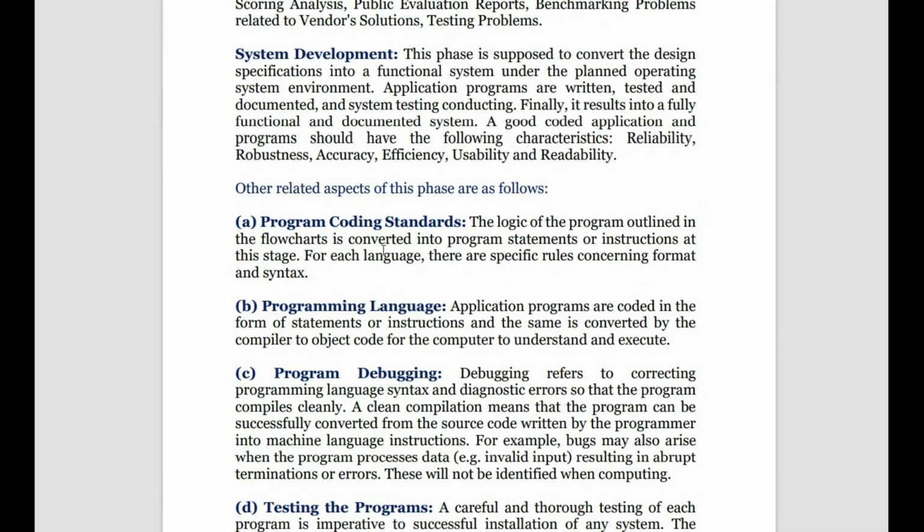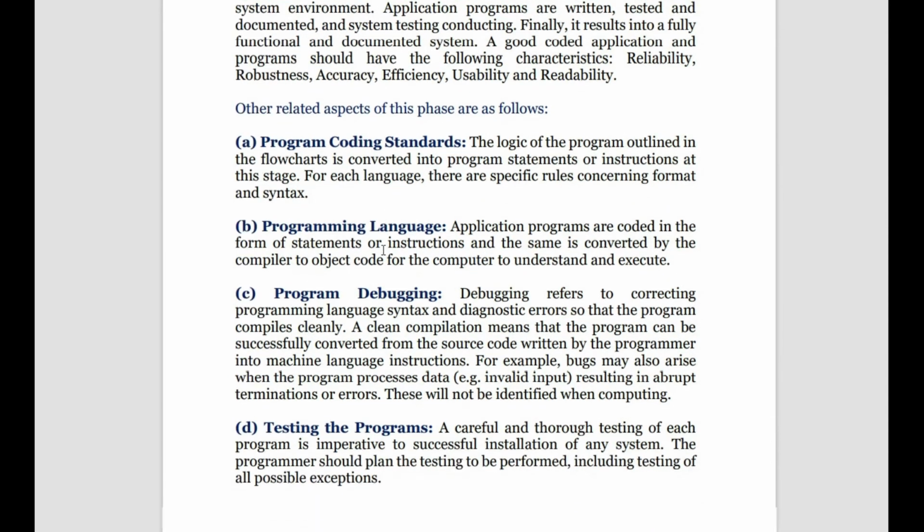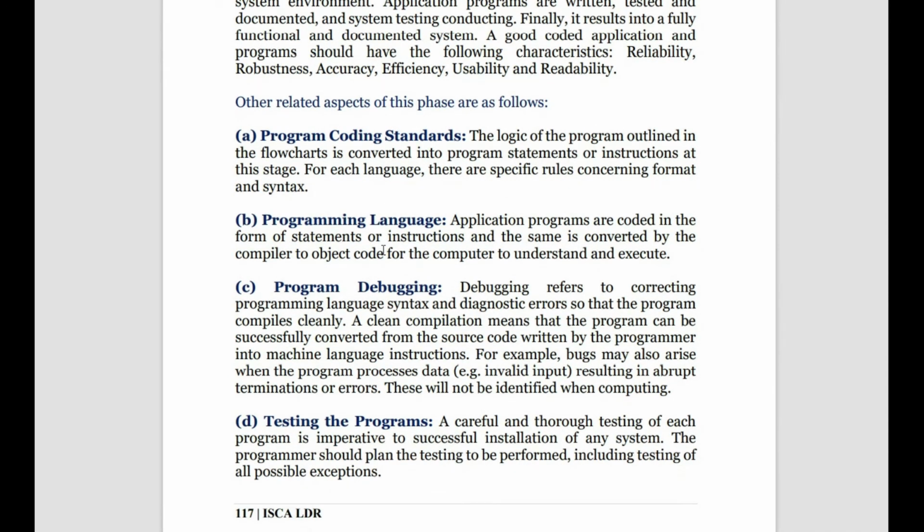In the development phase, we must have program coding standards, meaning the logic in which the program is being drawn, that is the flowchart. The flowchart that we draw is now converted into a set of code which is understood by the computer, for generating that system. Then we have a programming language. What language are you using? Are you using Java, or what are you actually using?